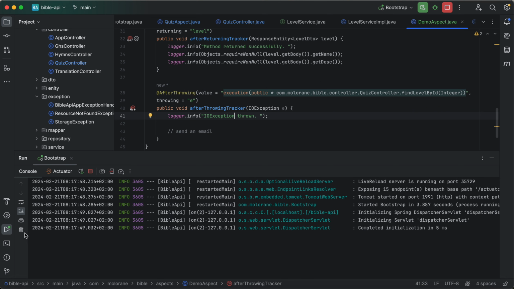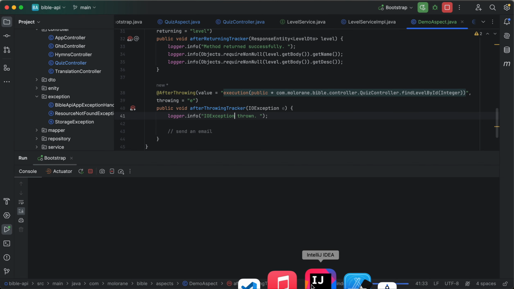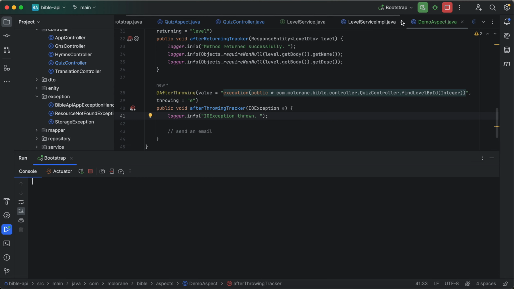Alright, so I'm just gonna say send, and here we don't have any console output because the exception was thrown, but it's not the exception that we are expecting in the advice. That's why this code is not executed. So that's all I can say with the after throwing advice.